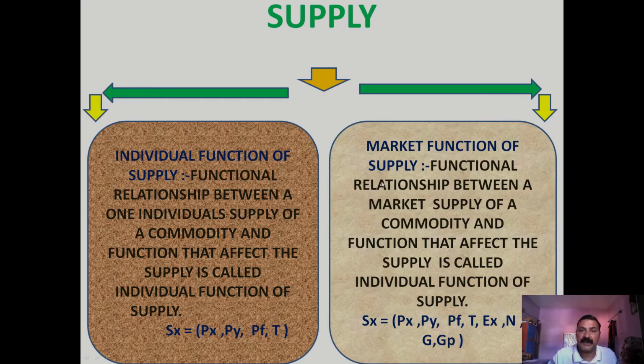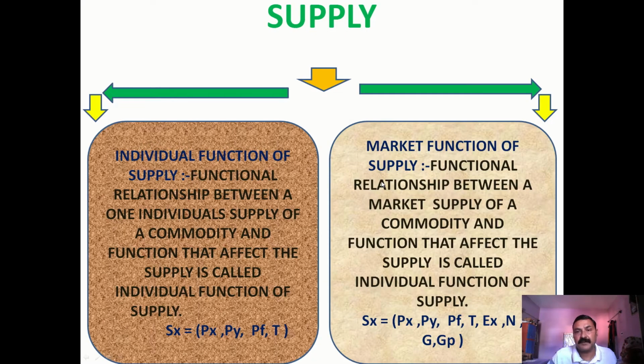Now we will take the market function of supply. What is market function of supply? It is simple. The relationship of market supply and the factors affecting the supply is known as market function of supply. So there are two things: first is market supply, the other is the factors that affect the supply, and their relationship is known as market function of supply.